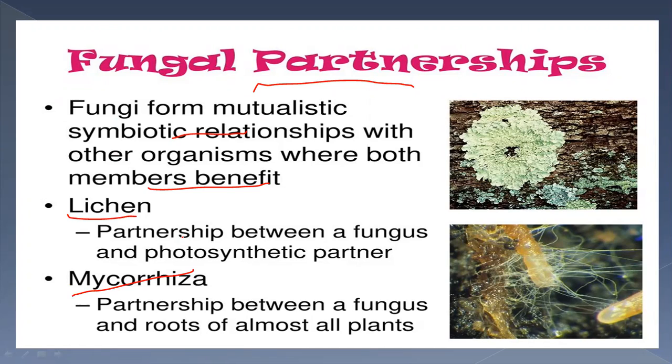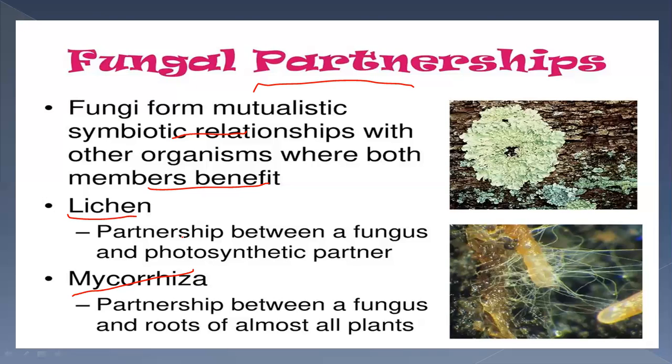So in lichen, the fungus is mostly ascomycetes or a few basidiomycetes, and the partner is a cyanobacterium or green algae.